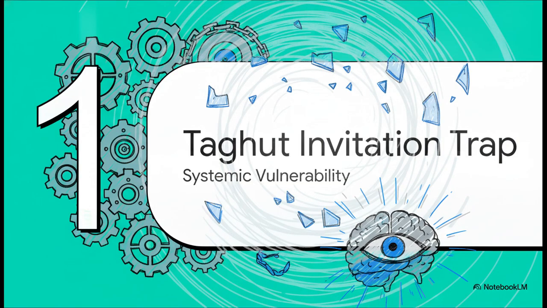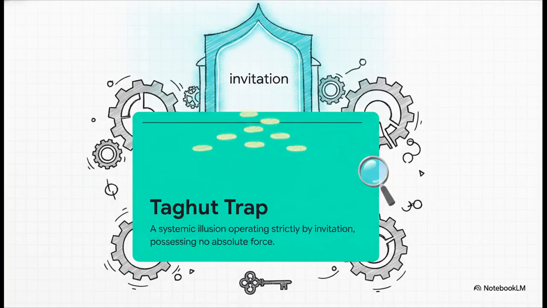Part 1. The Taggart invitation trap, focusing on systemic vulnerability. So what exactly is the Taggart invitation trap? Well, it's defined as a false legislative claim to authority. Essentially, it's a systemic illusion that occurs whenever the finite tries to contain or even impersonate the infinite. But here is the absolute key structural reality. This trap operates strictly by invitation. It has no absolute force. It relies completely on the user actually accepting the invitation and voluntarily stepping into that illusion on their own accord.